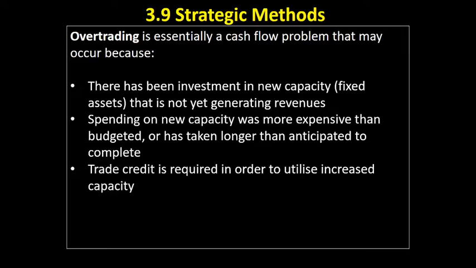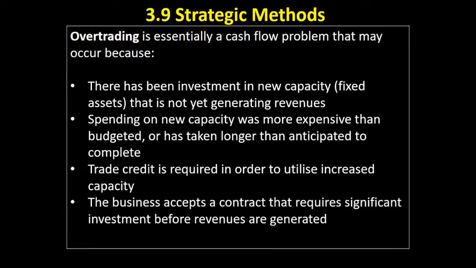If trade credit is going to be required in order to utilise the increased capacity, so in other words, we might build a lovely new shop, and it's all decorated nicely, but in order to get stock to sell from our new premises, maybe we need trade credit, and that's going to affect our liquidity, the money we've got available for our day-to-day finances.